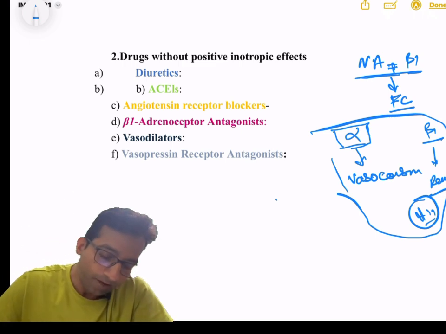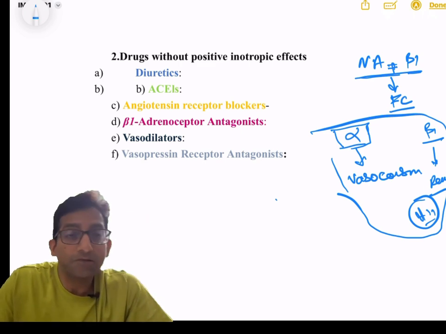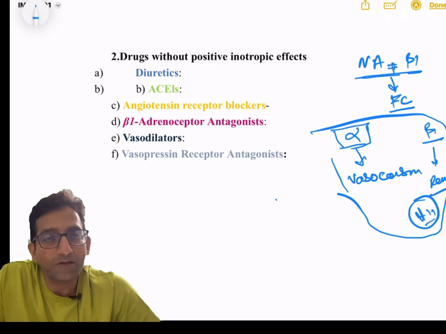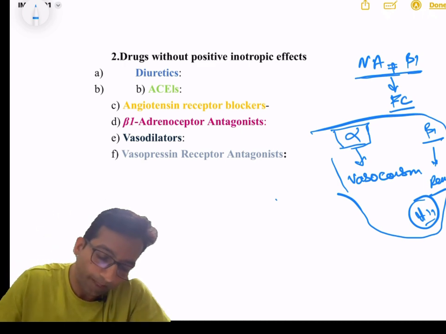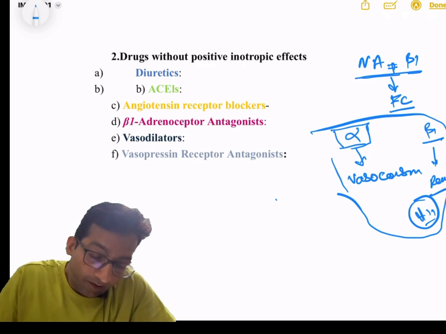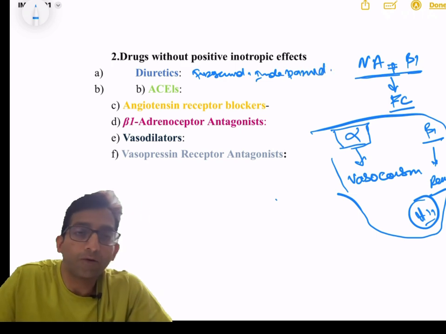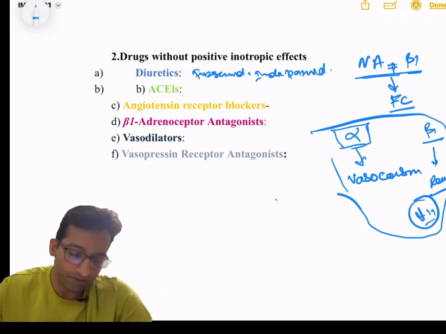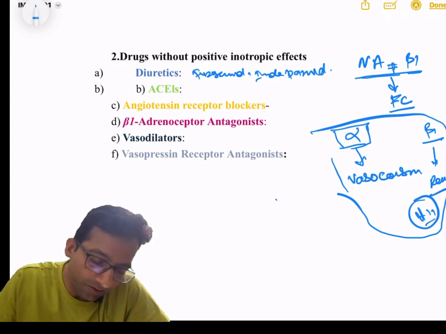Now, examples of this category of drugs: first one is diuretics. We know that diuretics are drugs which increase the excretion of sodium and water and decrease the blood volume. Examples of the diuretics are furosemide, indapamide, hydrochlorothiazide. So many drugs are available nowadays in the market. Now, the second category of drug in this category is